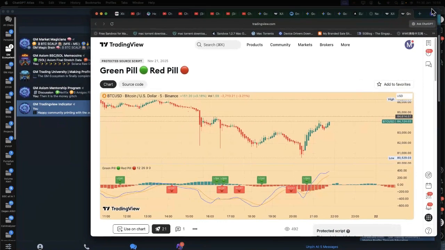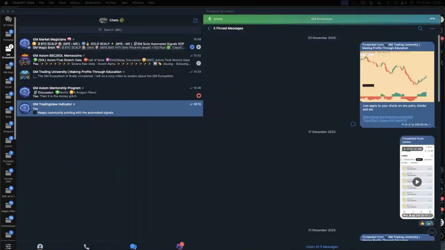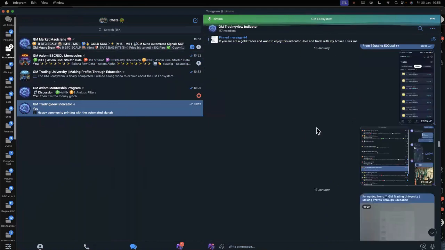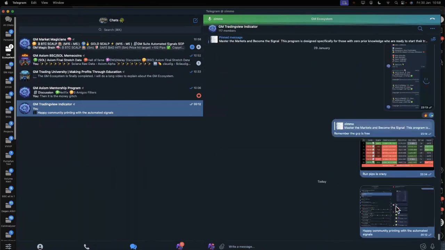Where you enter and where you exit is the same. So green is for you to enter, red is for you to exit, and red is also for you to do a short, etc. So all the signals are there. You can make use of that, and along the way, if you want to do some chit chat, you can just chit chat from here. So that is just to summarize.